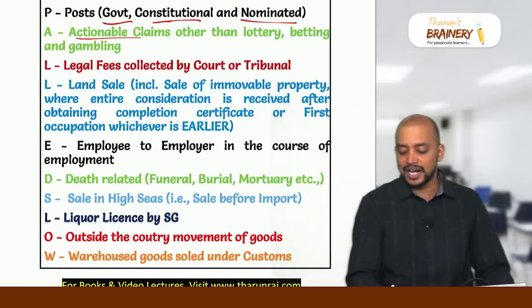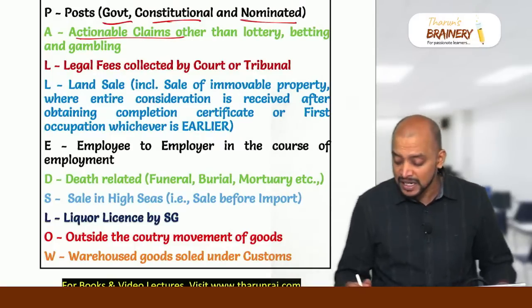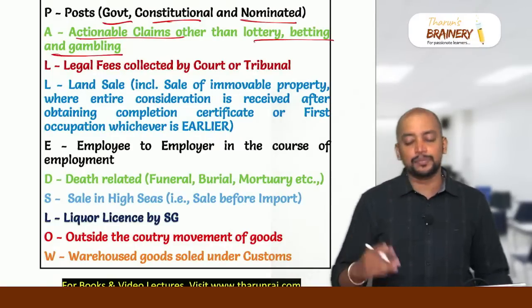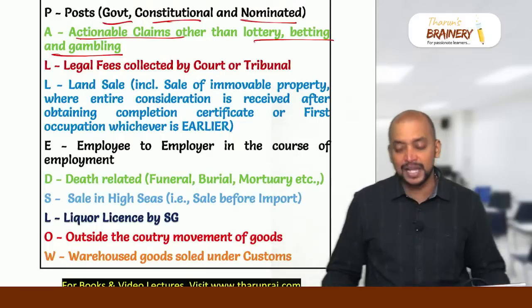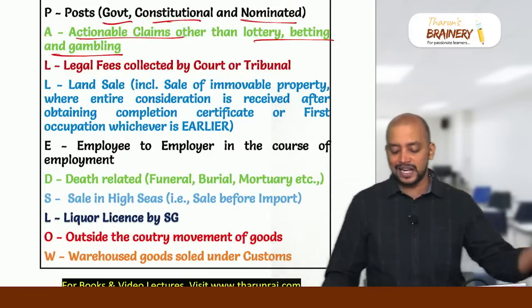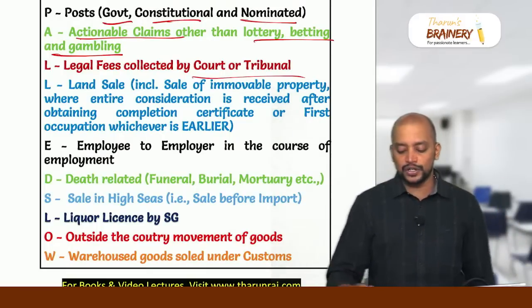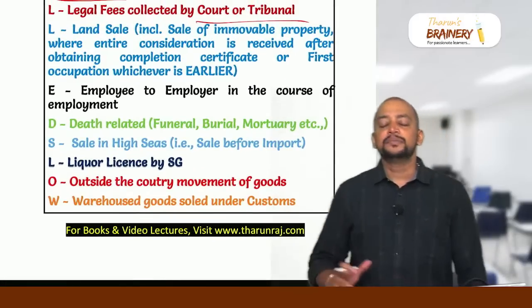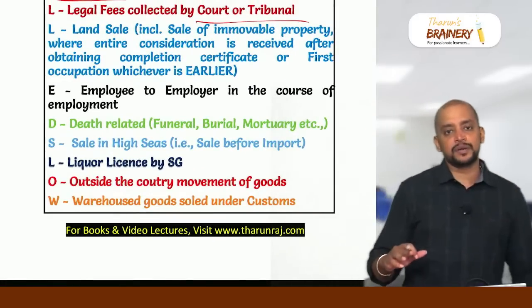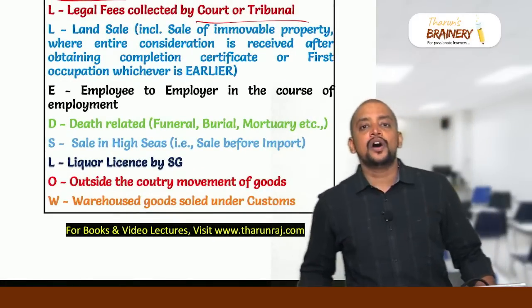Then actionable claims other than lottery betting gambling, which means lottery betting gambling is covered under supply and other actionable claims are excluded from supply. Then legal fee collected by court or tribunal, and then land sale. But remember, land sale is always excluded from supply, whether it is a developed land or non-developed land.